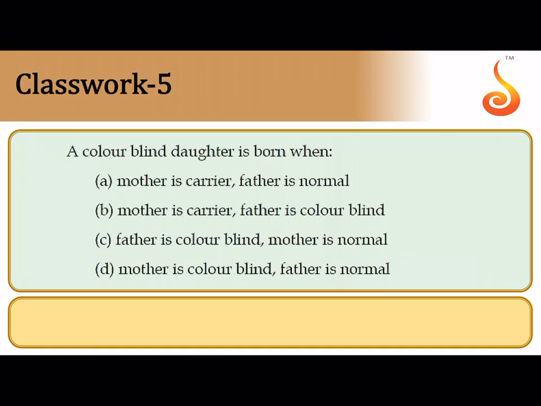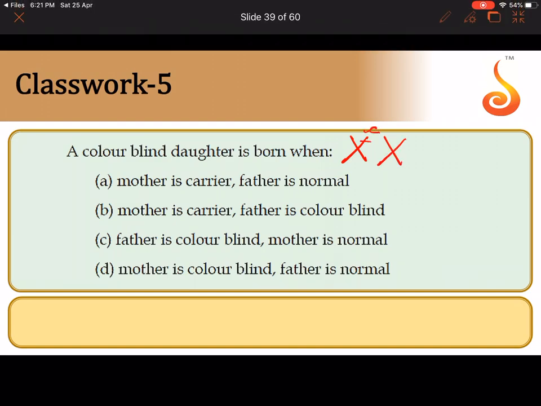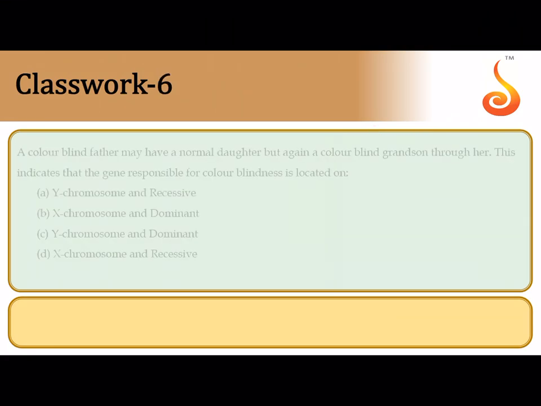Fifth question says a colorblind daughter is born. A colorblind daughter will have 2 X chromosomes, and on both her X chromosomes she will have small c and small c. So a colorblind daughter can only be born if her mother is also a carrier and the father also carries a colorblind allele on his X chromosome. Obviously, because the father is hemizygous, if he carries an X chromosome with a small c allele, he will be colorblind. So the correct answer is option B.